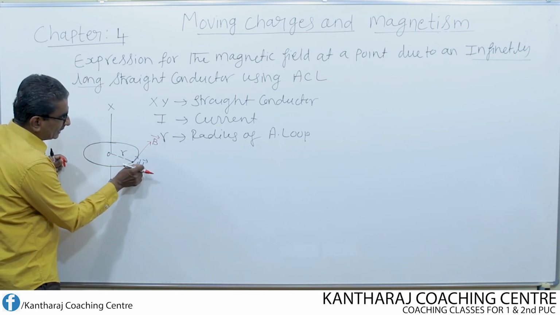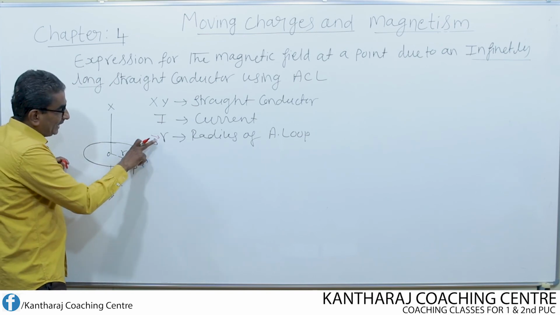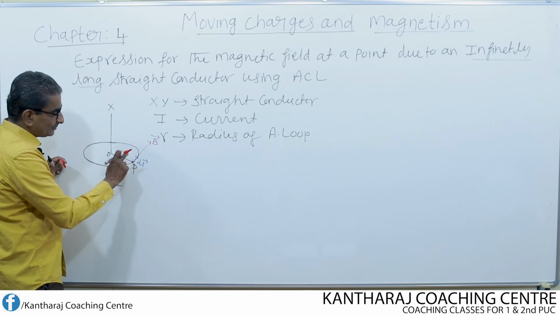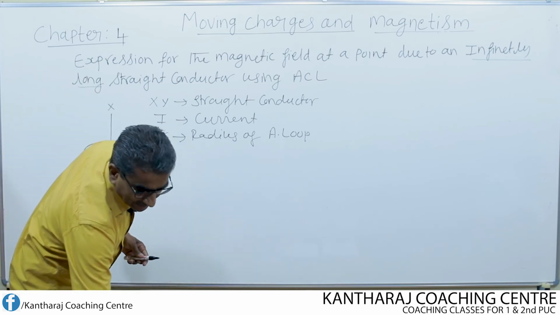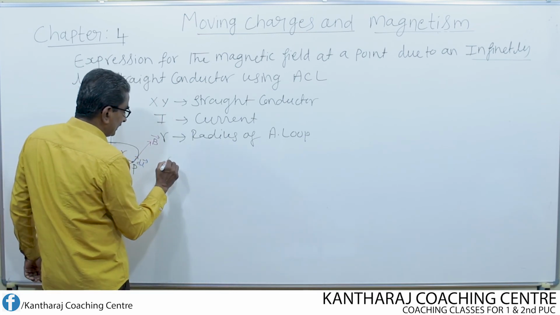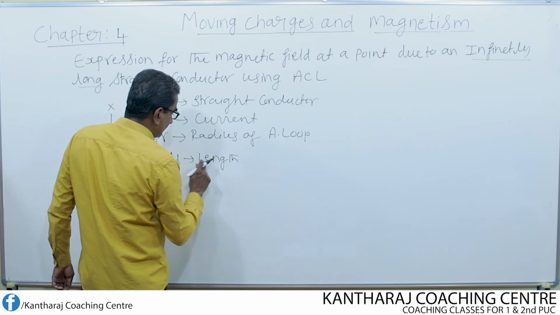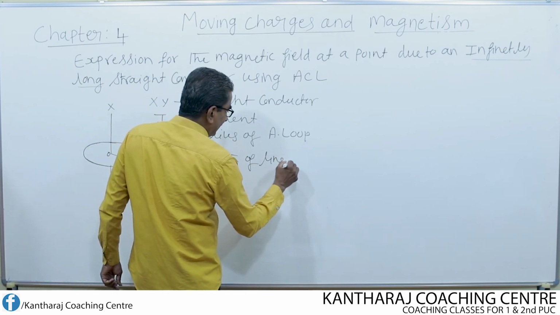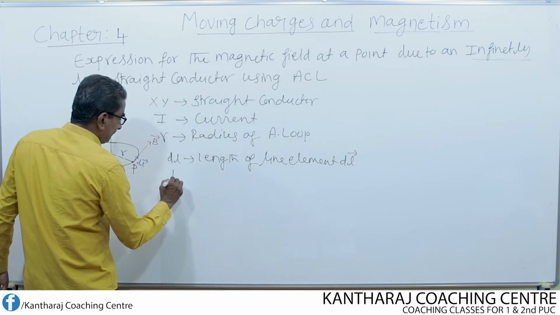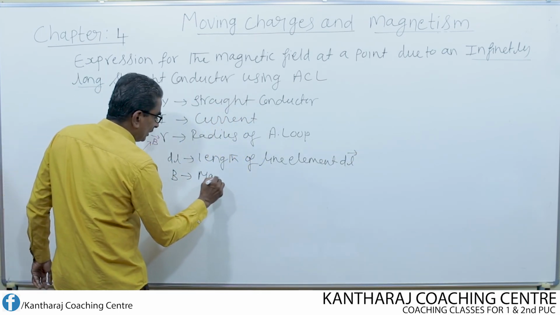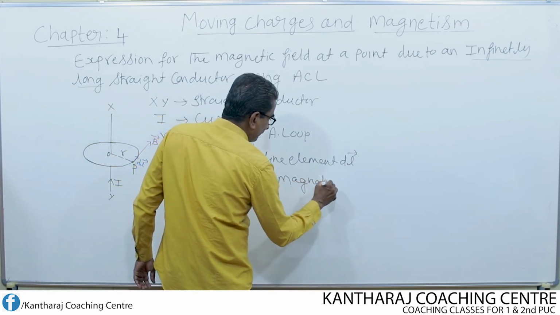At the point P, it is found that dl and B are parallel to each other. B is tangential to this Amperian loop. Then dl and B are parallel to each other. If that's the case, then dl is the length of the line element, and B is the magnitude of the magnetic field B.